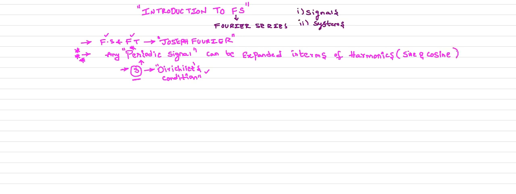Clearly understand the definition. So any periodic signal, that periodic signal must satisfy three conditions, which are your Dirichlet conditions.